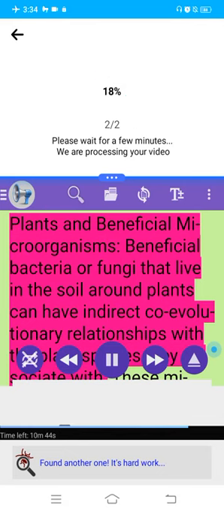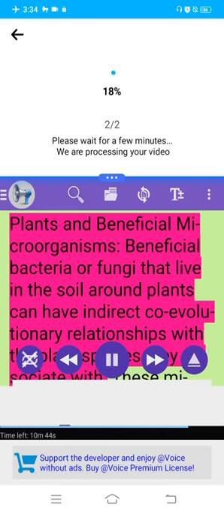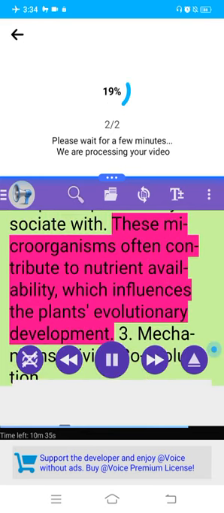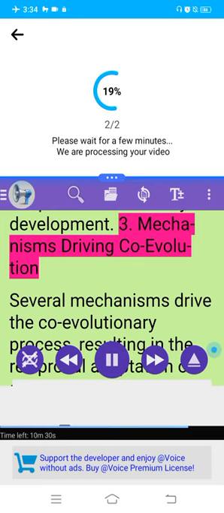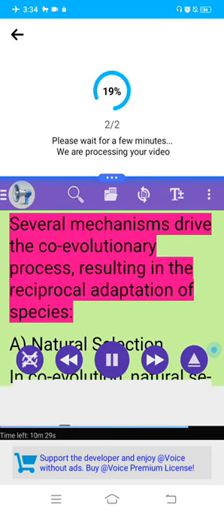Example. Plants and beneficial microorganisms. Beneficial bacteria or fungi that live in the soil around plants can have indirect coevolutionary relationships with the plant species they associate with. These microorganisms often contribute to nutrient availability, which influences the plant's evolutionary development. 3. Mechanisms driving coevolution. Several mechanisms drive the coevolutionary process, resulting in the reciprocal adaptation of species.